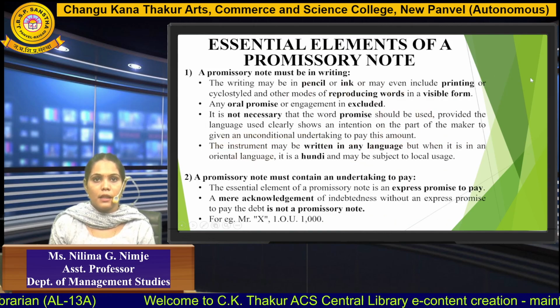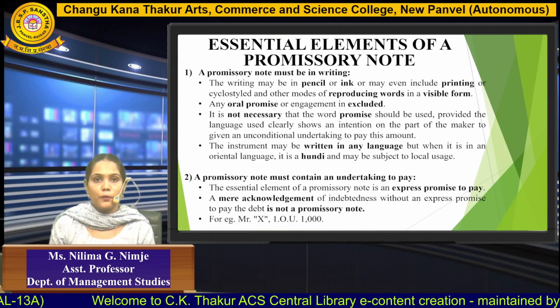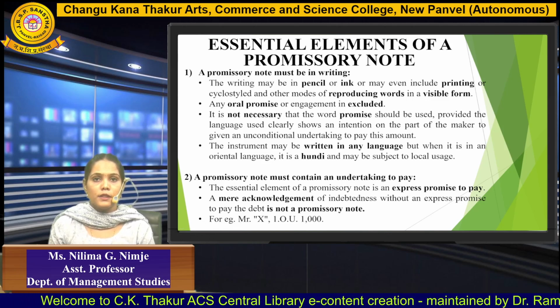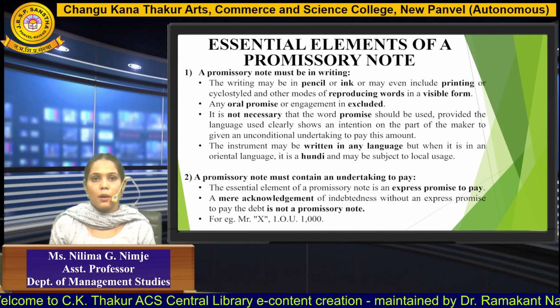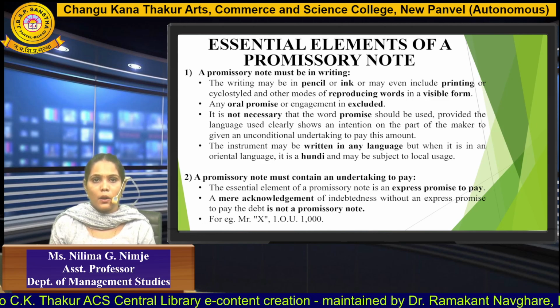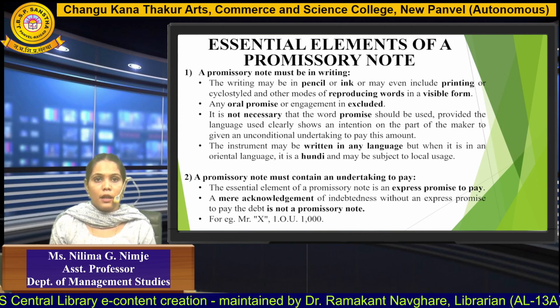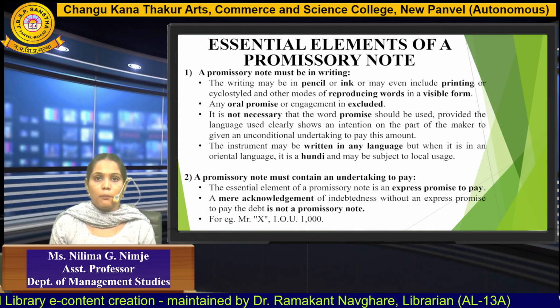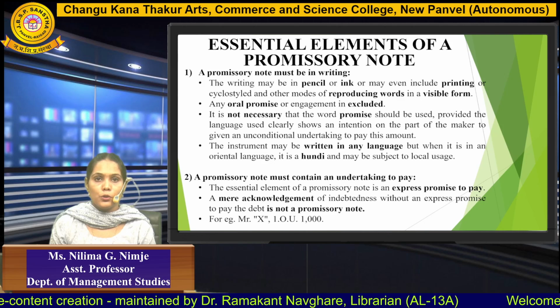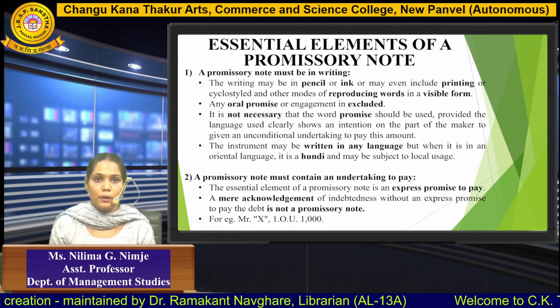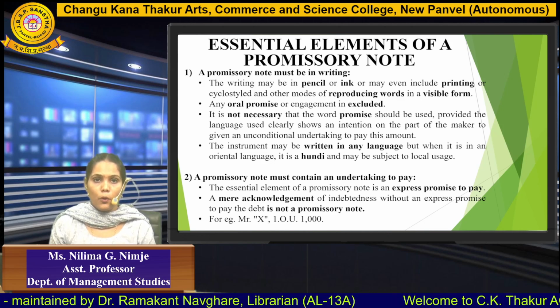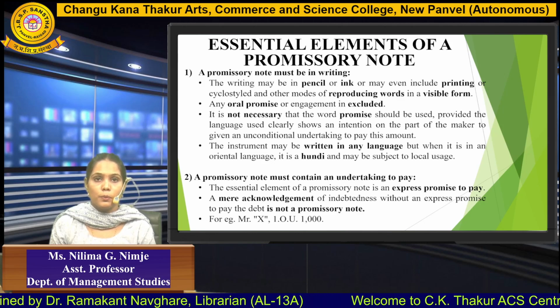Moving on to the essential elements of a promissory note. The very first essential element is that a promissory note must be in writing, whether it is in the form of pencil, ink, printed, or electronically printed, but it should be able to reproduce words in a visible form. Any oral promise is not considered to be a promissory note.